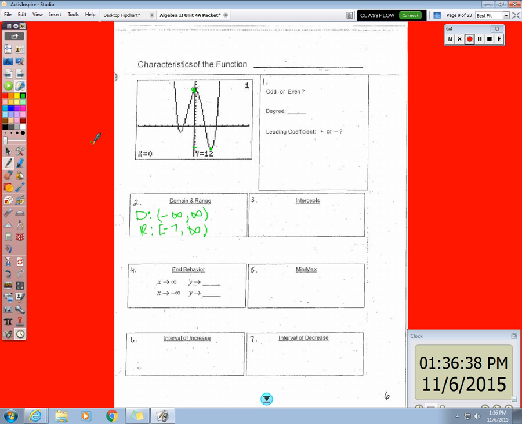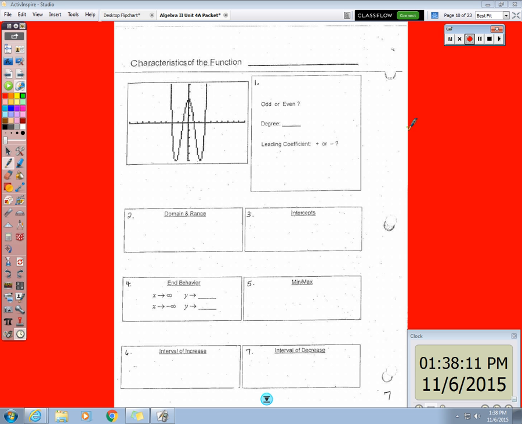Flip to the next page and try that one. Alright, for the domain, what did you get for this graph? Right? And what about the range? Negative 5, because the lowest you could ever go is either here or here, but both of those have a y value of negative 5. The graph will never go lower than that on the y-axis. But then what about up? You can go up forever.